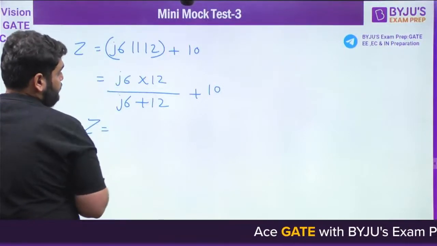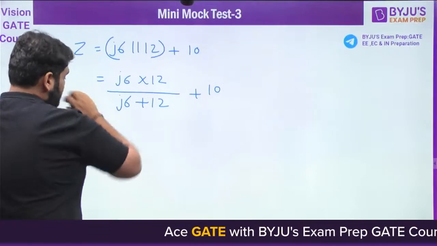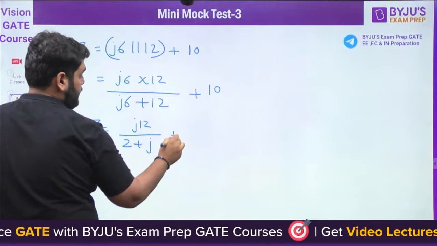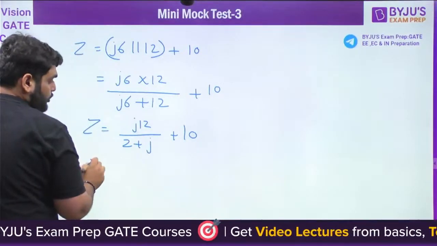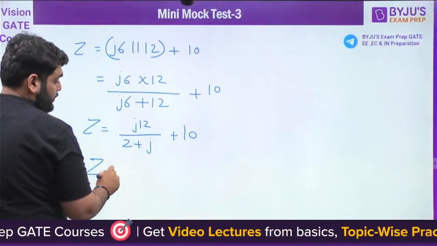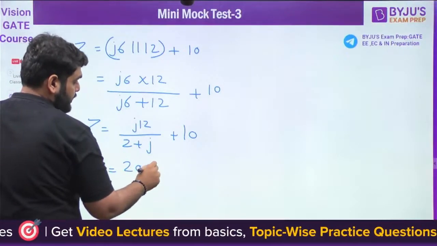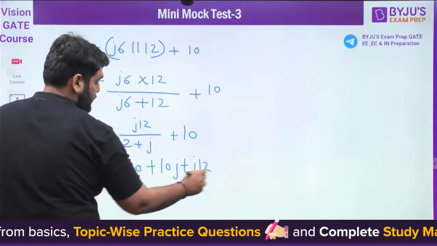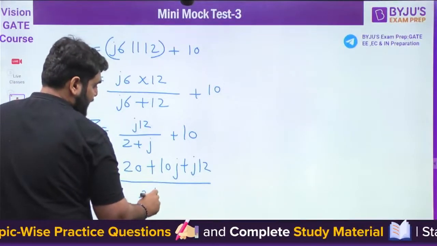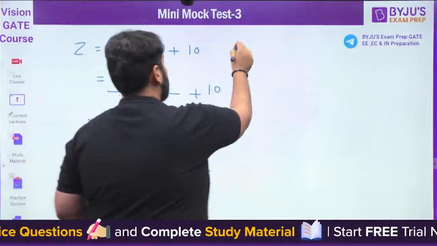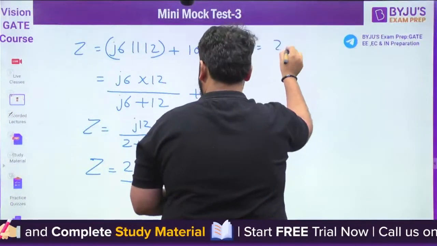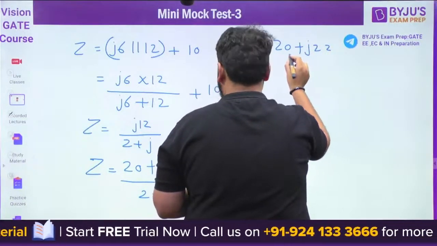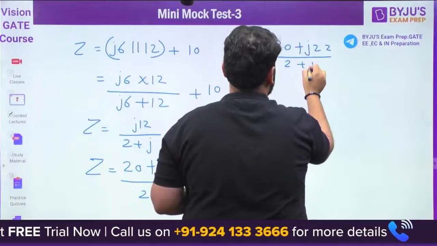You can take 6 common. It comes out to be J12 divided by 2 plus J, plus 10. So here Z comes out to be 10 plus J12 divided by 2 plus J. You can solve it by any means. So impedance comes out to be 20 plus J22 divided by 2 plus J.